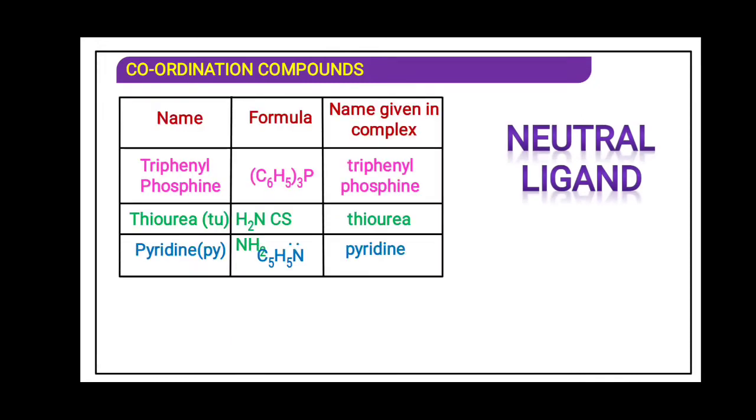We have many examples, I have taken many examples which are not even present in the textbook, so it may be beneficial for you. Triphenyl phosphine, that is (C6H5)3P. Phosphine means PH3, so hydrogen is replaced by phenyl group, so it will be triphenyl phosphine. Thiourea, that is (NH2)2CS, there is NH2 twice with the carbon, and carbon double bond sulfur, so that will be thiourea.